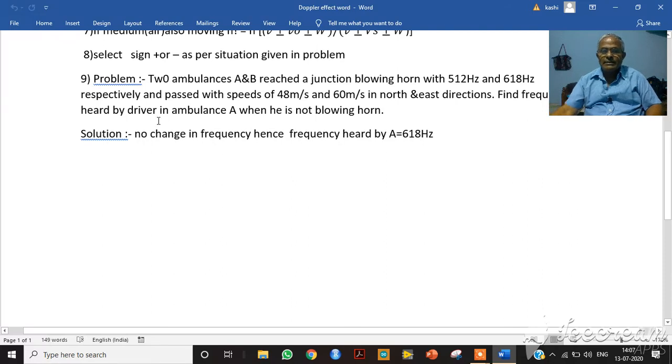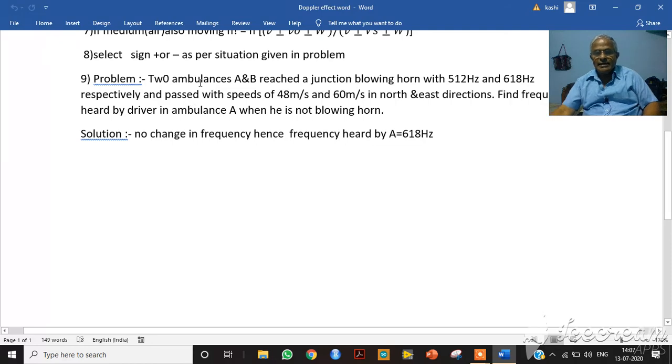Now we will do one problem. I am reading the problem. Concentrate on this. Two ambulances A and B reached a junction blowing horns with 512 Hz and 618 Hz respectively and passed with speeds of 48 meters per second and 60 meters per second in north and east directions. Find the frequency heard by the driver in ambulance A when he is not blowing his horn.